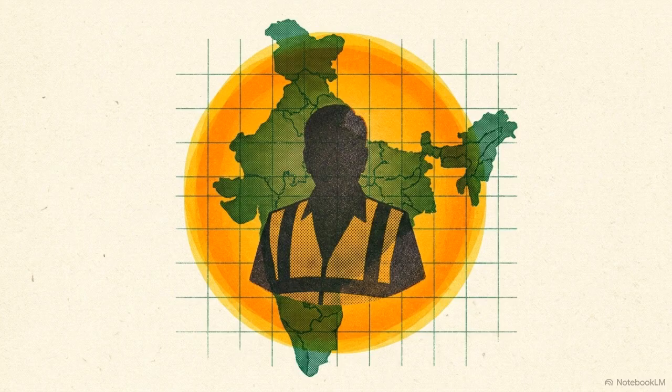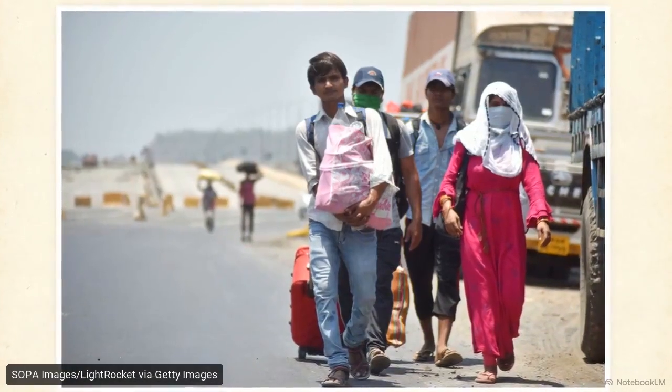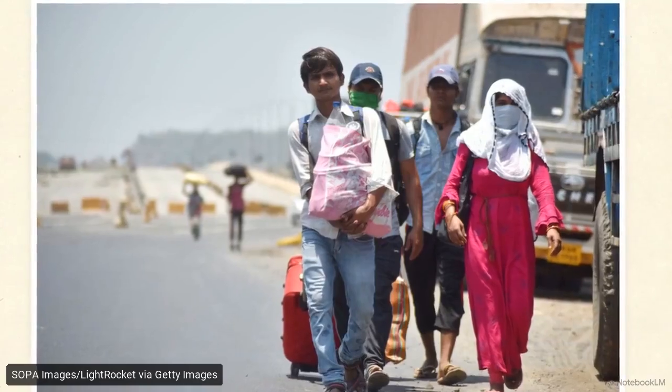This diagram illustrates the disconnect. India has a highly mobile workforce navigating a rigid, scheme-centered bureaucracy designed for static employees. To protect the backbone of the economy, we need a portable rights OS, an architecture where rights and history travel seamlessly with the worker. Imagine a migrant worker arriving at a railway station in Bengaluru.